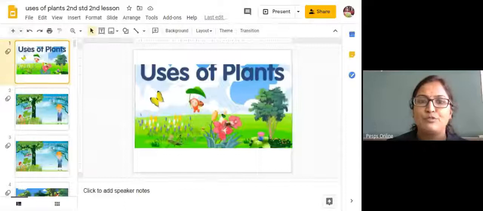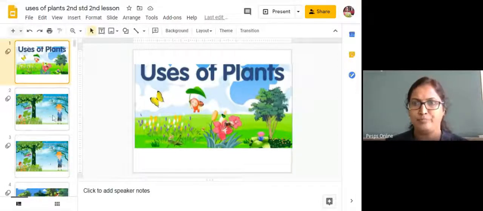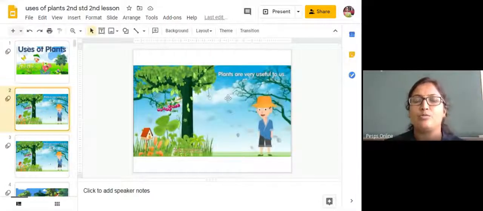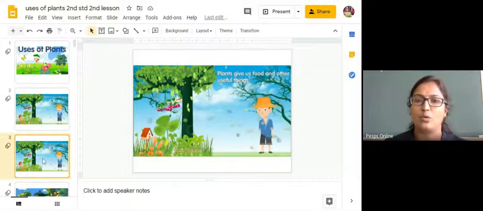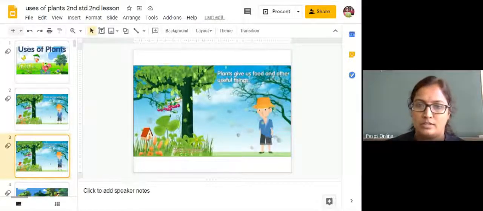Plant is a very beautiful living thing. Why? Because it is providing fresh air to all of us, fresh air to all the living beings. Plants are very useful to us in one or the other way. How? Plants give us food and other useful things.